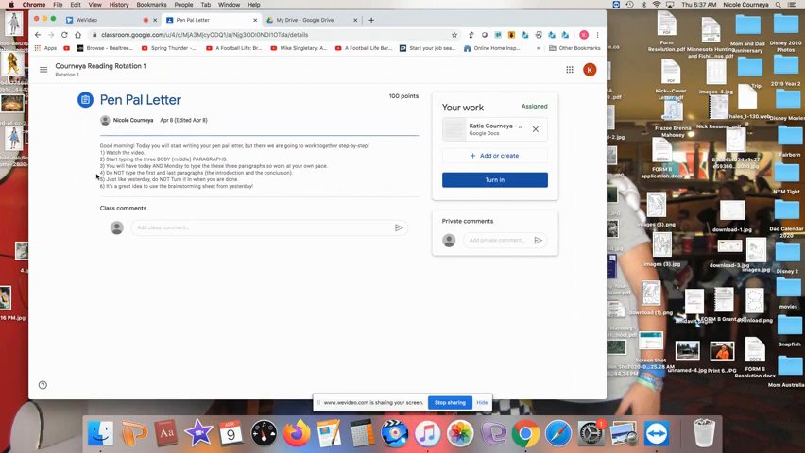Number 4, it says do not type the first and last paragraphs. These are called the introduction and the conclusion paragraphs. There's certain things I need to teach you first, so do not work on those yet. Okay, and the number 5, just like yesterday, do not turn it in when you're done as you're working on it. I will be able to see that you are working on it.